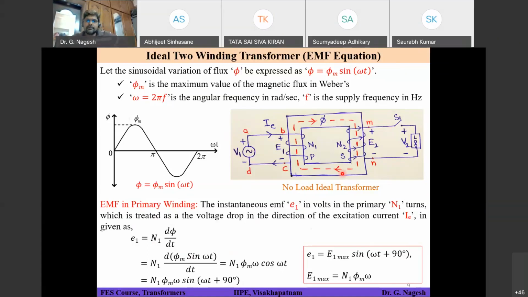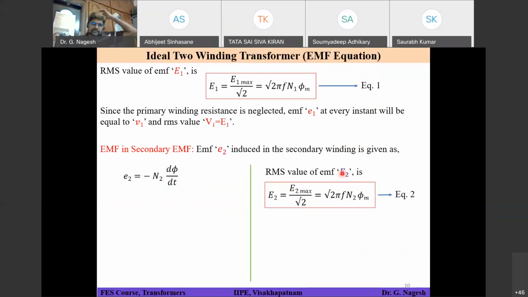Okay, sir. So this is the expression for E1, and now try to find out the expression for E2 based on this formula, considering E2 as a voltage source and using the minus sign. Did anyone get the expression for E2?